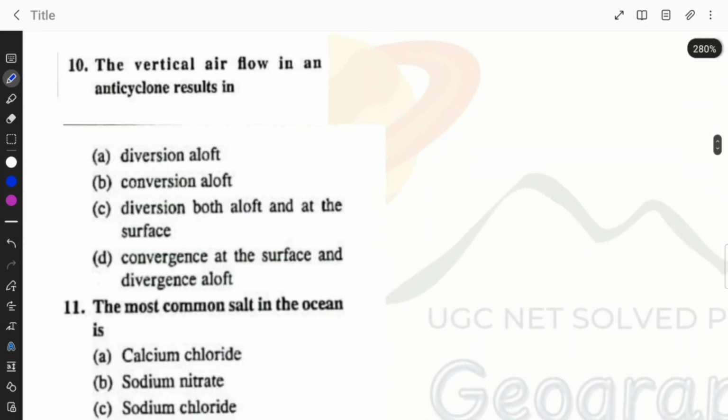The vertical airflow in an anticyclone results in divergence aloft, convergence aloft, divergence both aloft and at the surface, or convergence at the surface and divergence aloft. The right answer is option.